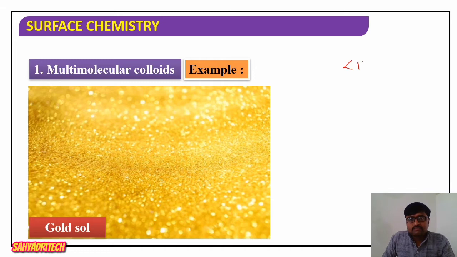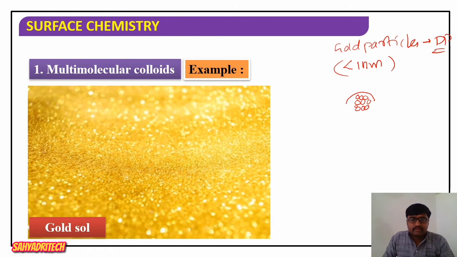Say the size of the gold particle may be less than 1 nanometer. Gold particles act as a dispersed phase. When the size of the gold particles is less than 1 nanometer, and these smaller particles aggregate, the resultant particle formed, if its size is in the range of 1 nanometer to 1000 nanometer, what happens? It leads to formation of a gold sol.